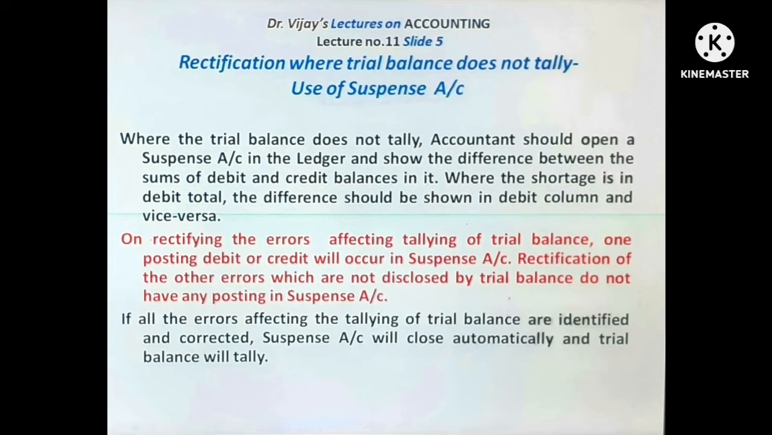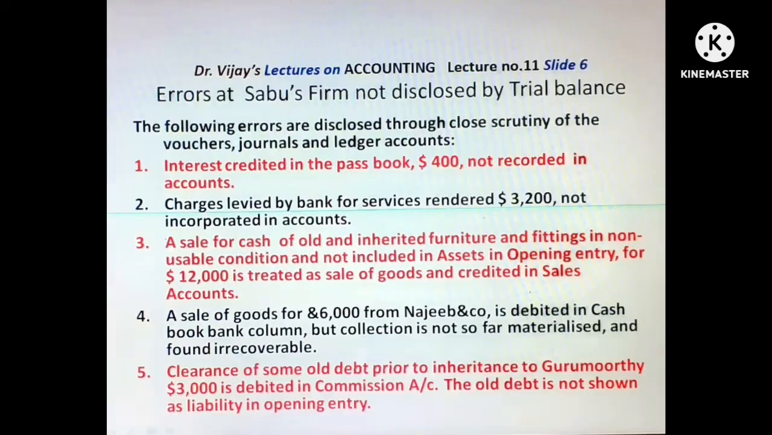On rectifying the errors affecting the tallying of trial balance, one posting, debit or credit, will occur in suspense account. Rectification of the other errors which are not disclosed by trial balance does not have any posting in suspense account. If all the errors affecting the tallying of trial balance are identified and corrected, suspense account will close automatically and the trial balance will tally.